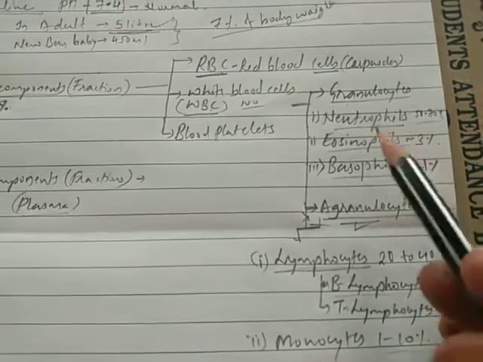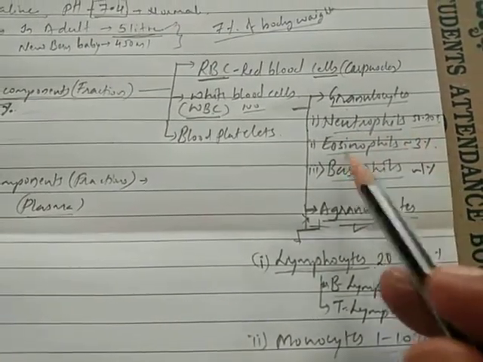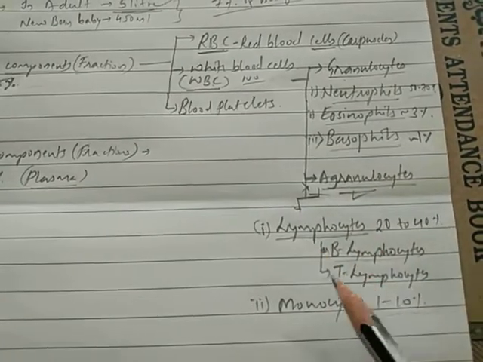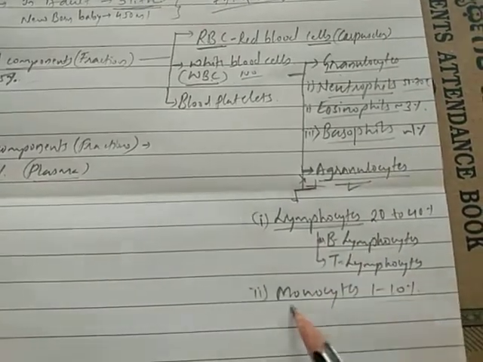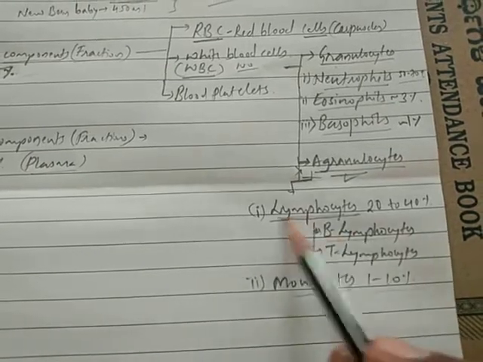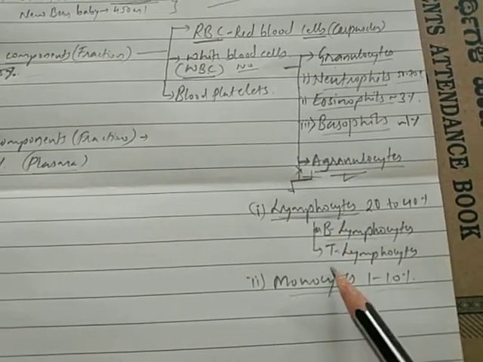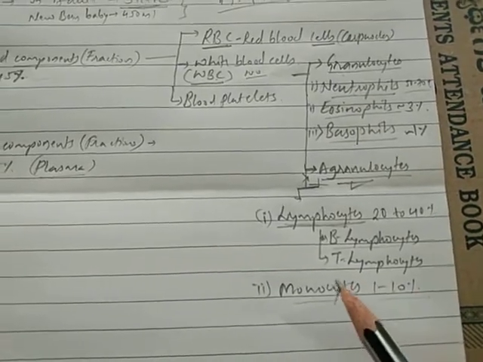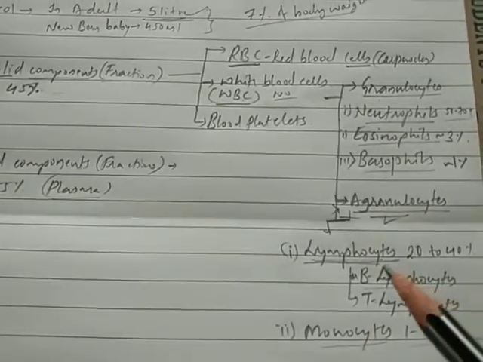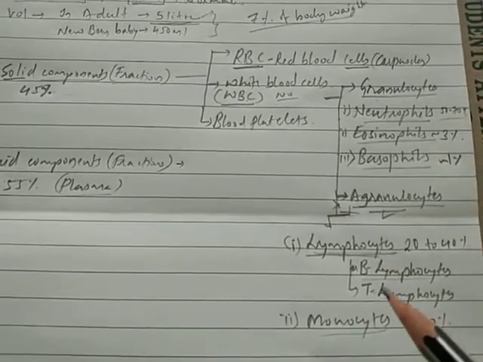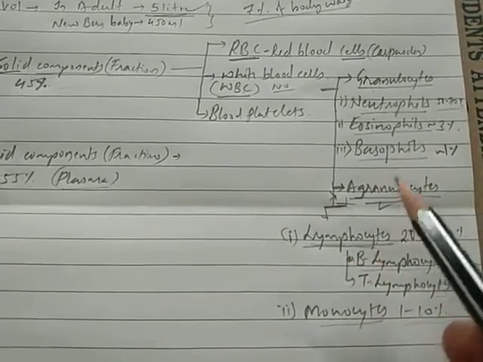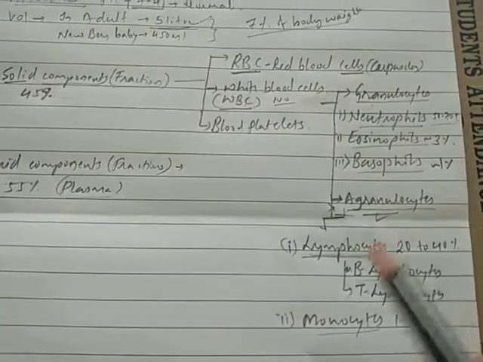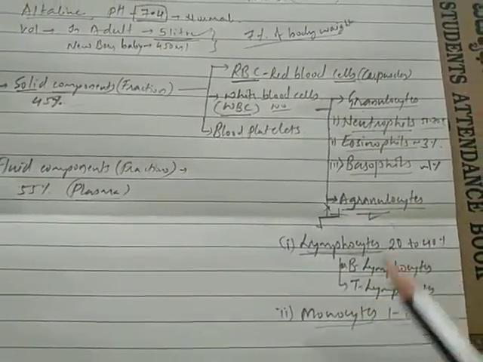In granulocytes there are neutrophils, eosinophils and basophils, and in agranulocytes there are lymphocytes and monocytes. Lymphocytes again are of two types, B lymphocytes and T lymphocytes. Other kinds of cells can also be considered a type of WBC. These are the basic types I have given here.